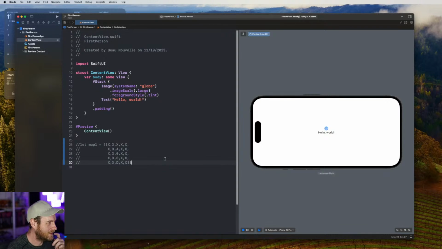So first thing I need to do is work out what elements are going to be in the game. And I think this is easy enough to do with SwiftUI because all we're doing is swapping out views and stuff. So nothing too crazy there. I think we can add things later like animations and other UI elements. But like I said, I want my maps to be like this 2D grid, and then we just query what's at each of these positions as the user does a turn.